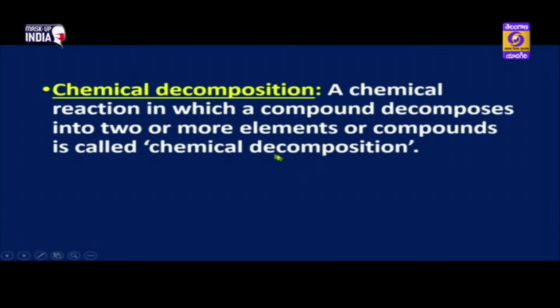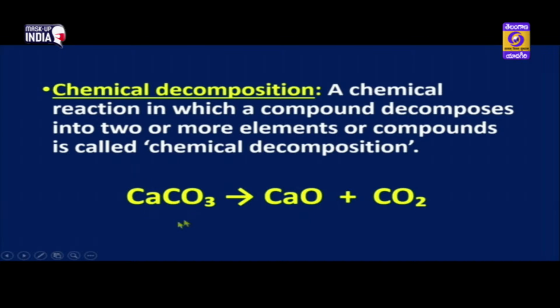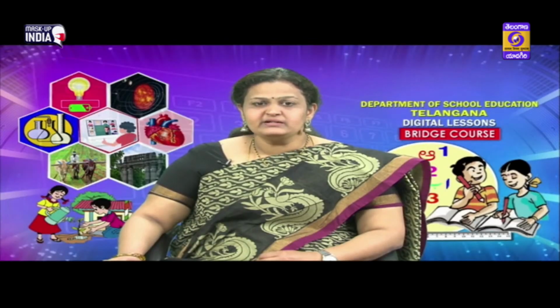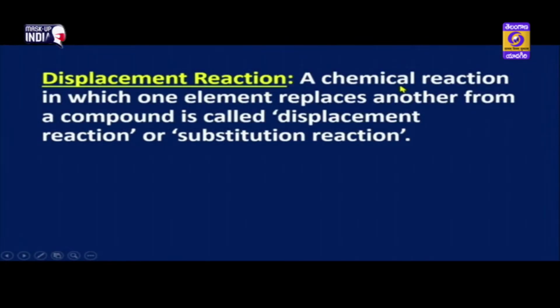Next we will see chemical decomposition. A chemical reaction in which a compound decomposes into 2 or more elements or compounds is called chemical decomposition. So here one substance, calcium carbonate, decomposes in the presence of heat to form calcium oxide plus carbon dioxide. The next one is the displacement reaction.